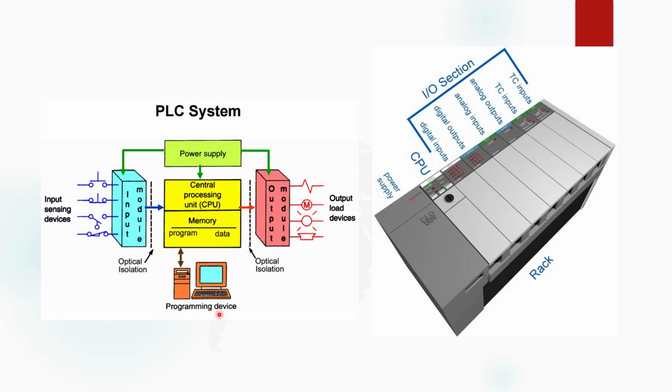So this external programmable device is basically a laptop or your desktop. With the help of a desktop or laptop, we do ladder logic programming, and this programming device is connected with the PLC with the help of this Ethernet cable. The CPU first takes input from the input device and processes this input according to the logic given by the programming device and generates output. At the output side, the PLC operates electric motors, pneumatic motors, hydraulic cylinders, magnetic relays, and lamps, and shows the output.